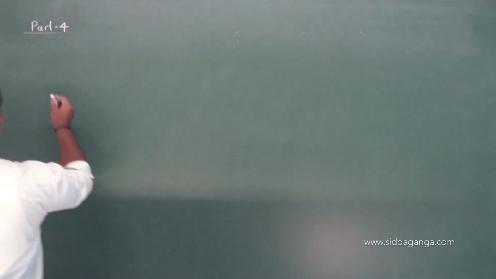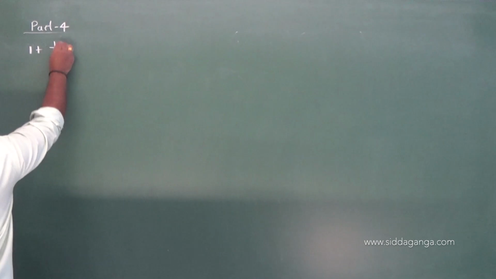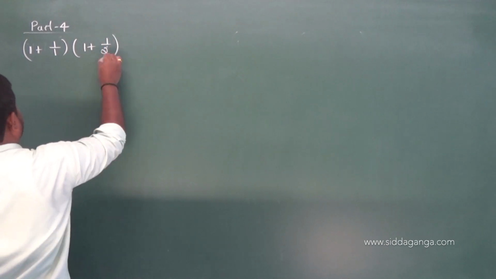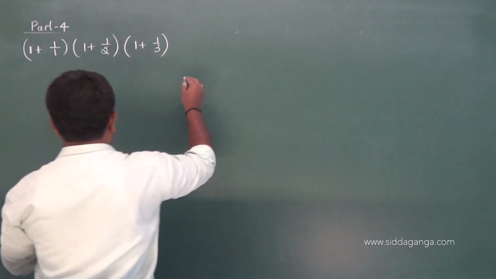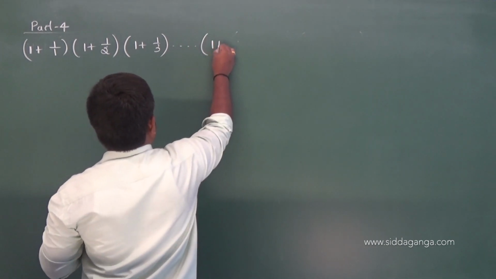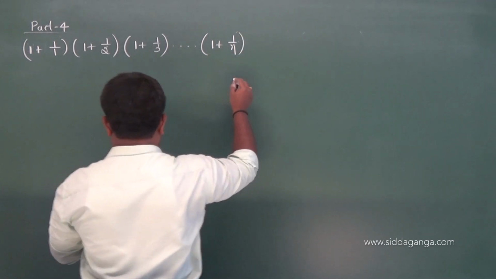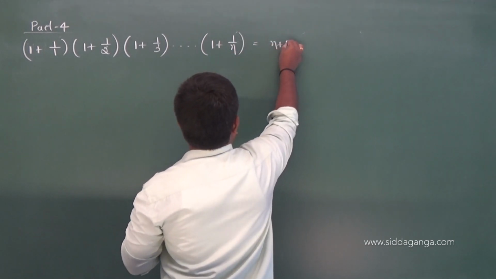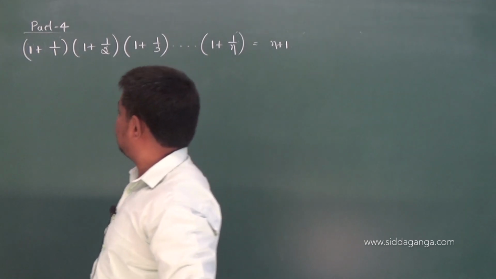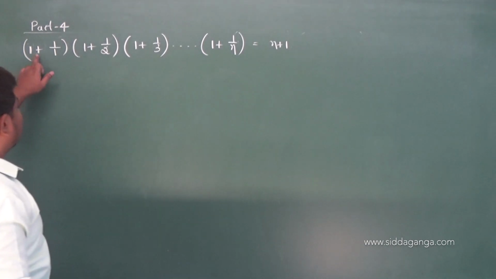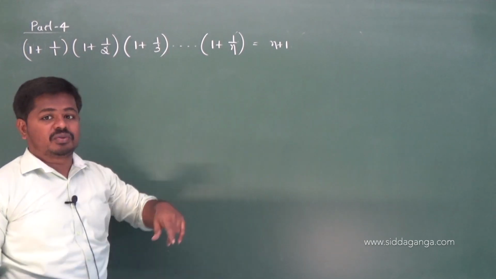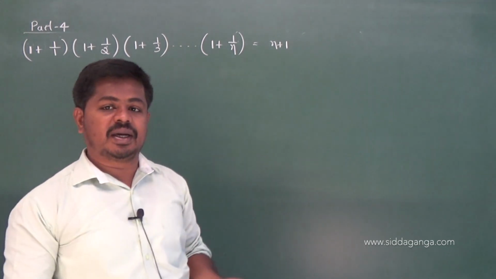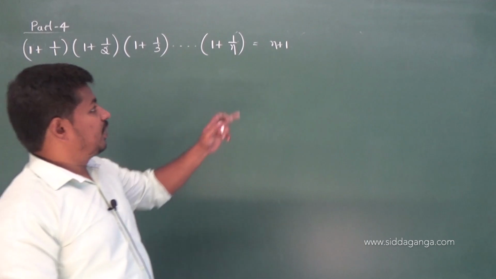Prove that 1 plus 1 by 1, 1 plus 1 by 2, 1 plus 1 by 3, and so on, up to 1 plus 1 by n, the product is equal to n plus 1. Same as before, the product of the first n terms: the first term is 1 plus 1 by 1, the second term is 1 plus 1 by 2, the third term is 1 plus 1 by 3, the fourth term is 1 plus 1 by 4, the fifth is 1 plus 1 by 5, and so on, and the nth term is 1 plus 1 by n, should be equal to n plus 1.